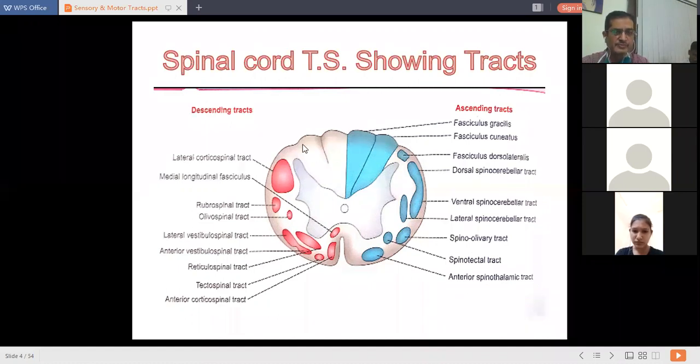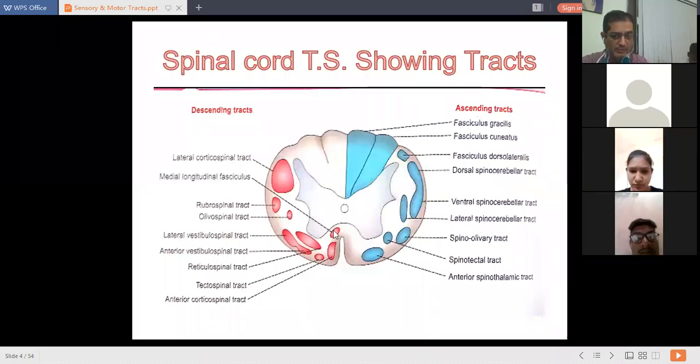This posterior part is called the posterior column of white matter. These two side parts are called the lateral column of the spinal cord, and this one is the anterior column of the spinal cord.